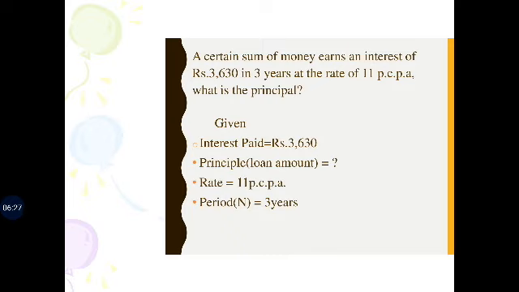A certain sum of money earns an interest of rupees 3,630 in 3 years at the rate of 11 per centum per annum. What is the principal? Take I equal to 3,630. In 3 years, the duration of the period, T is equal to 3, or N is equal to 3. 11% per annum, so 11 PCPA. That is called the rate.